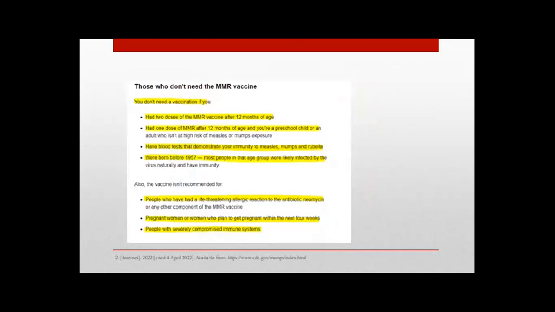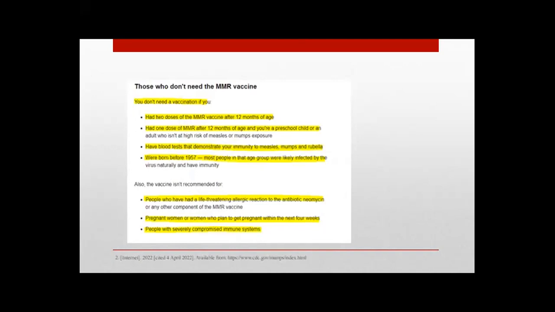Those who don't need MMR vaccination include those who had 2 doses of MMR vaccine after 12 months of age, or 1 dose of MMR after 12 months of age if the child is a preschool child or an adult who is not at high risk of measles or mumps exposure.